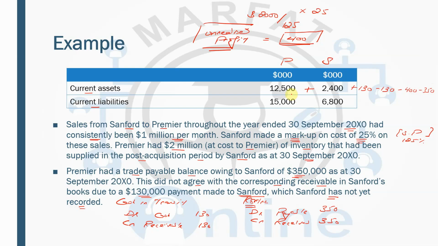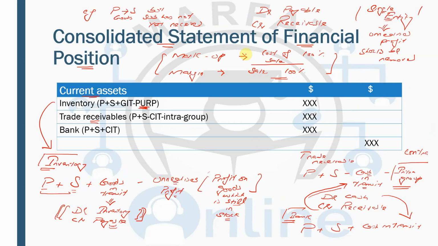So this is how we are going to adjust, because in this example we are having a total figure of the current assets rather than the breakdown of inventory and all those things. So you take the current assets of the parent plus subsidiary plus cash in transit minus receivables minus intragroup and minus unrealized profit. So what we have done over here is we have clubbed these three things.